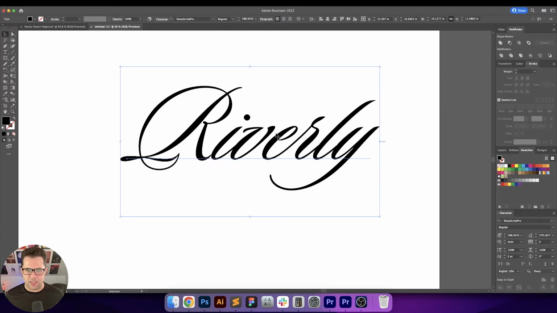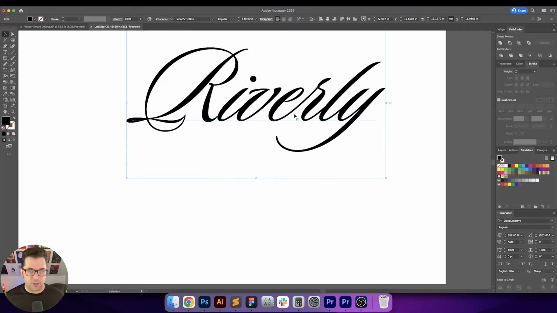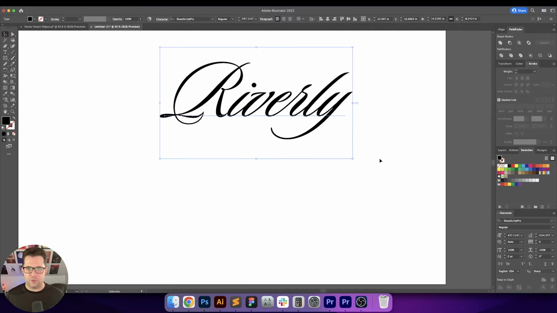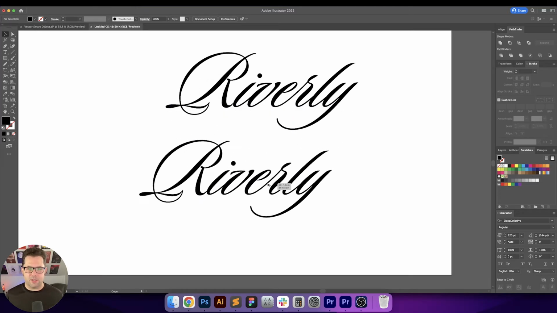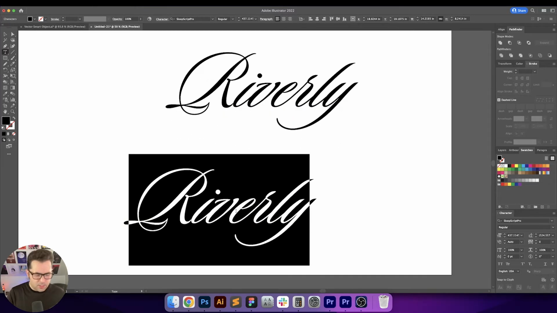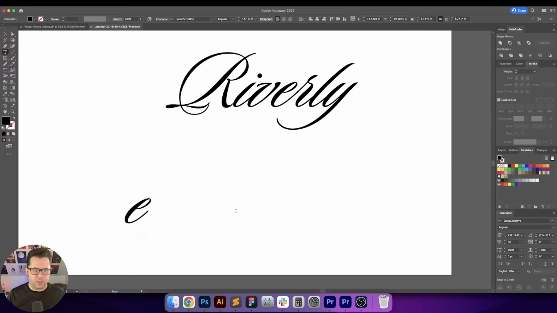However, you can see right here that the V and the E are not connected. So a little cheat that you can do for script fonts that don't connect where you want them to is to go through all the different letters and see if there's a connecting piece that you can find. Let's see if there's one that we can find at the top right of one of these letters.